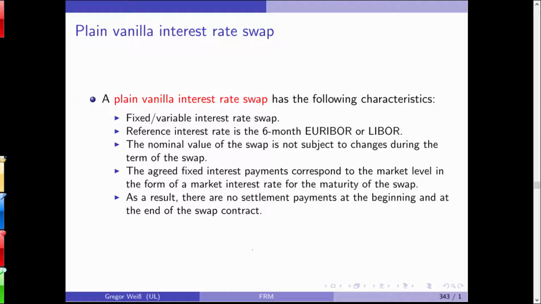A very similar construction is a credit default swap. In a credit default swap, I will ask, as a bank, I will ask someone of you, imagine you are an institutional investor, to enter a swap contract to swap credit risk. How shall we do it? A credit default swap works like this. For example, I'm an investment bank, I'm now Goldman Sachs. You are a fund or a company that needs credit insurance and default insurance against the default of your fellow student who is now BMW. You have some exposure against BMW and you want to swap credit risk.